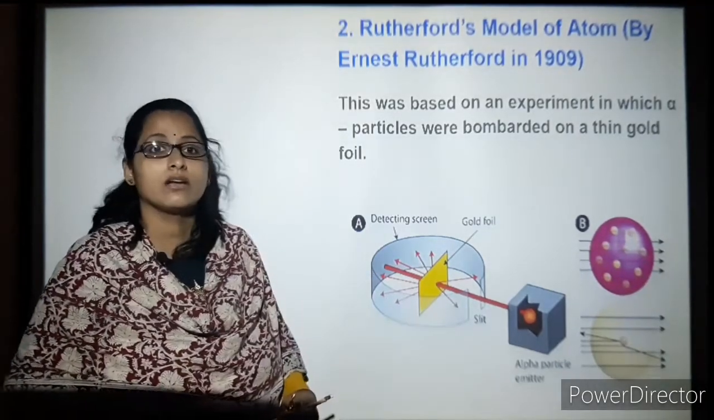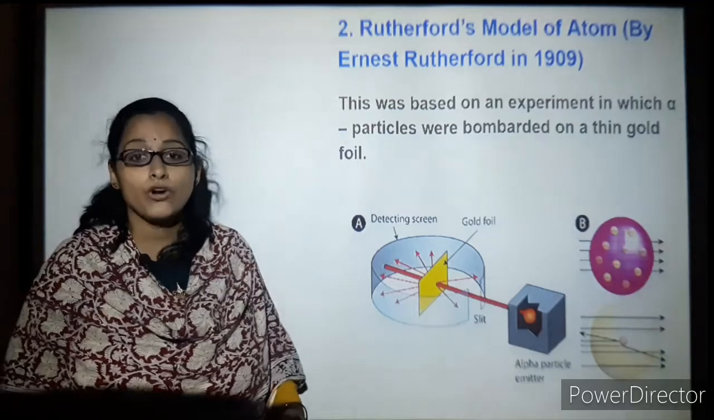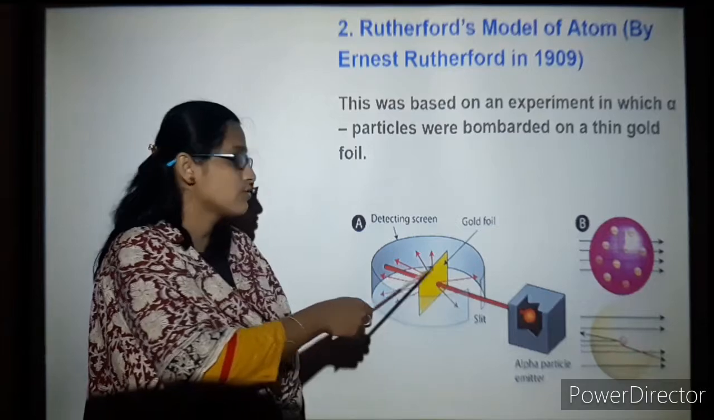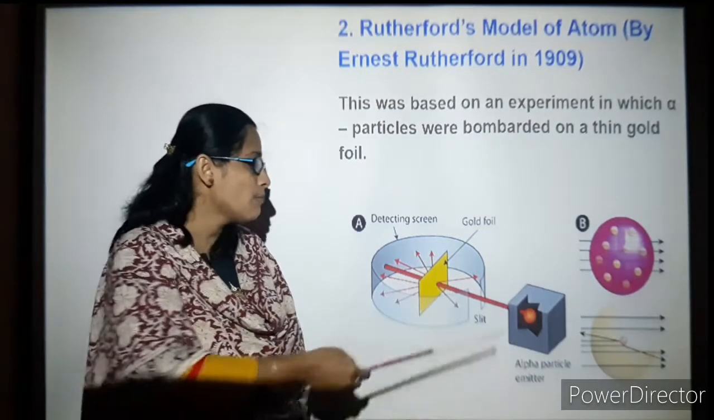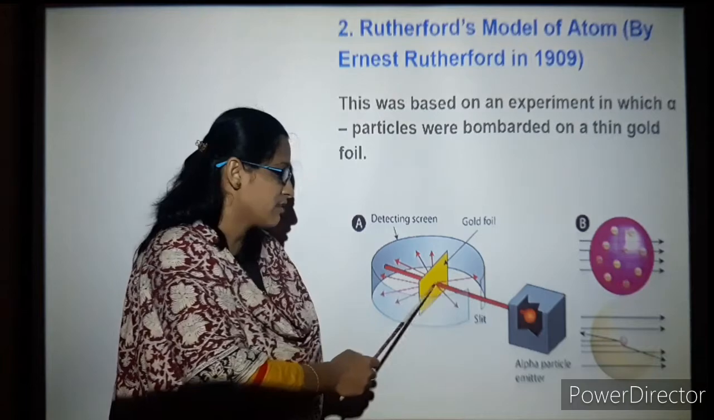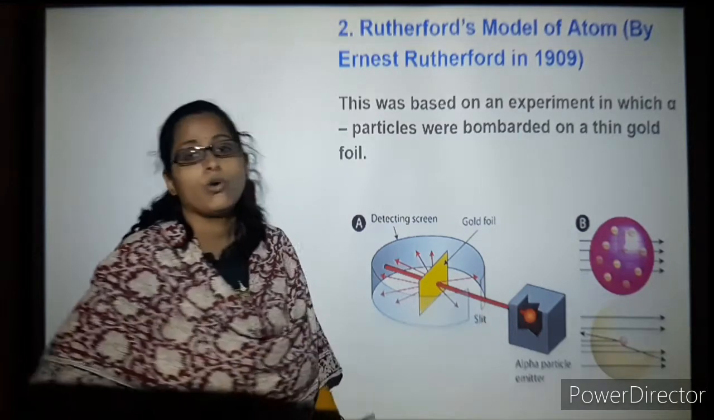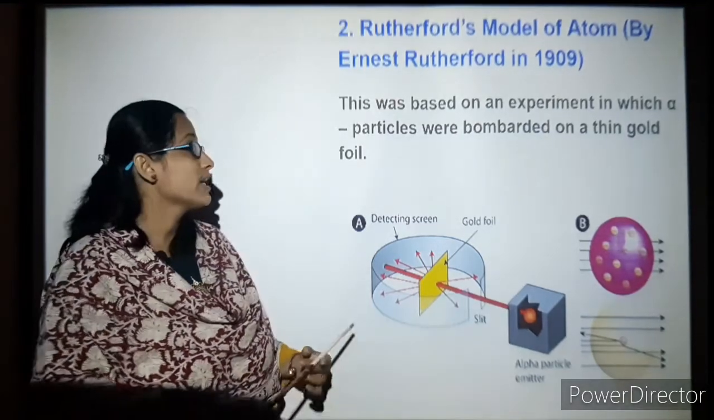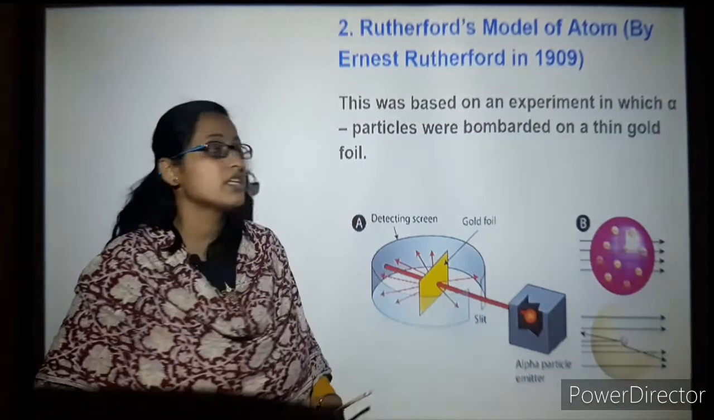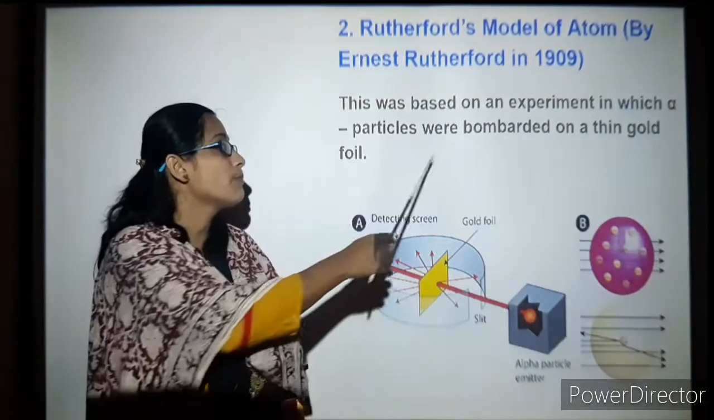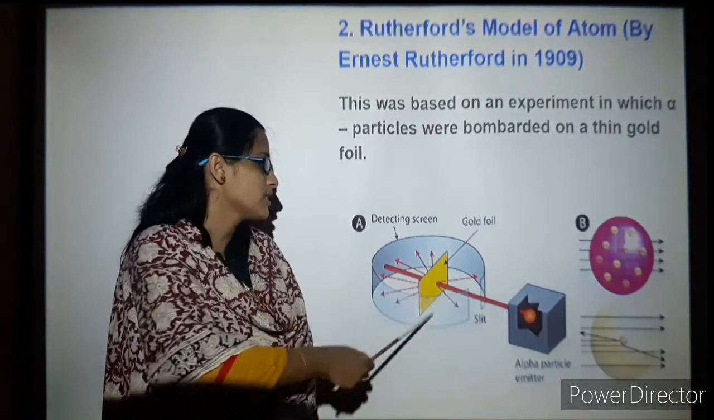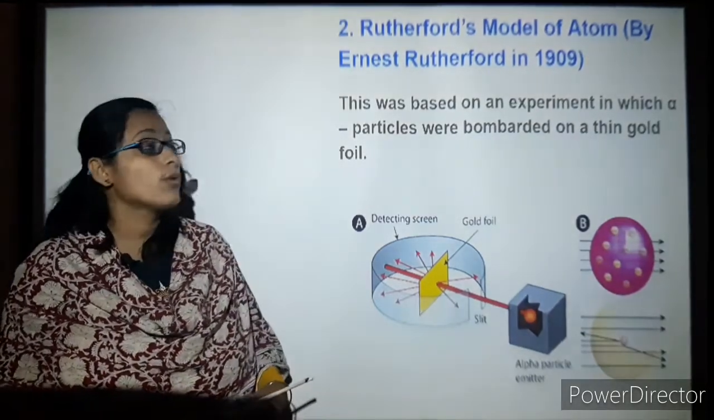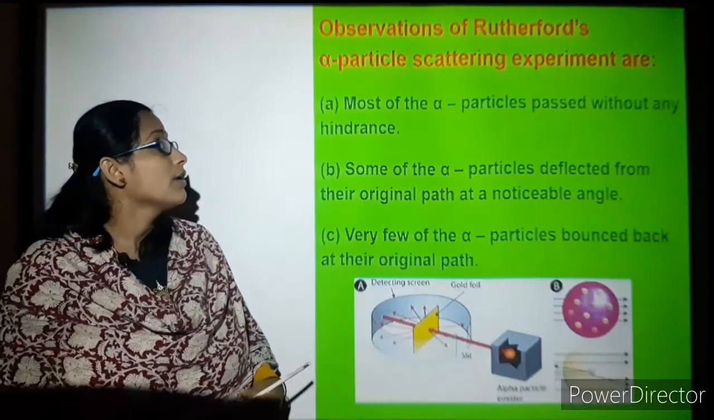Later on we can understand what he observed in the postulates of Rutherford's model of the atom. You can see that most of the particles passed through the gold foil. Some of them only got deviated, and some of them were totally deviated and could not pass through the gold foil. This experiment is based on alpha particles bombarded on a thin gold foil. You can see here, this is the gold foil, which is very thin. We will understand the postulates of his theory.